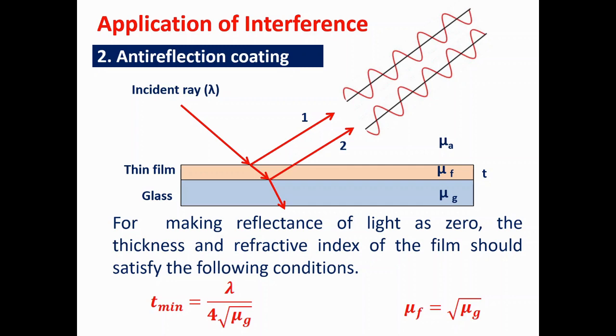If this condition is satisfied, the two reflected rays will have the same amplitude, which gives a perfect destructive interference condition. This is how the anti-reflection coating works.